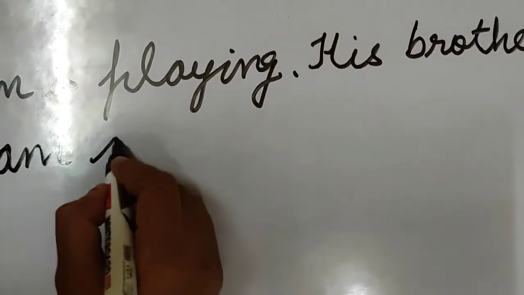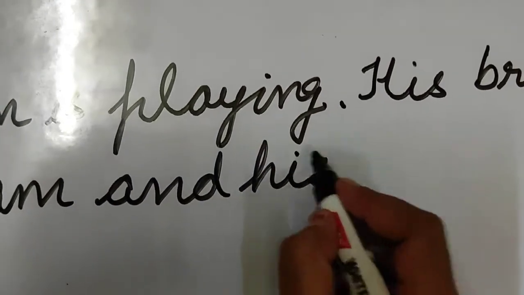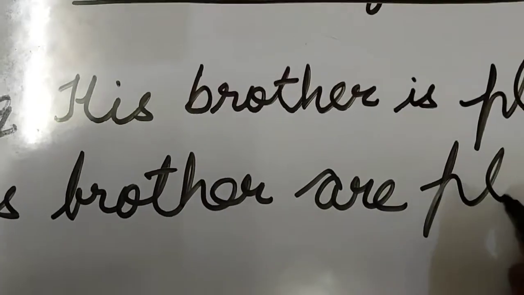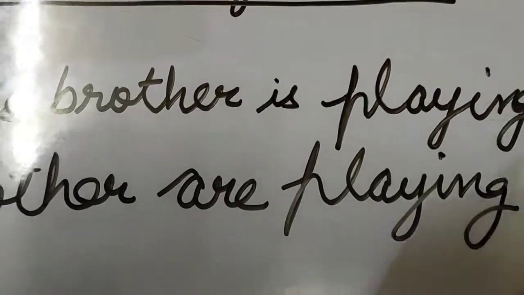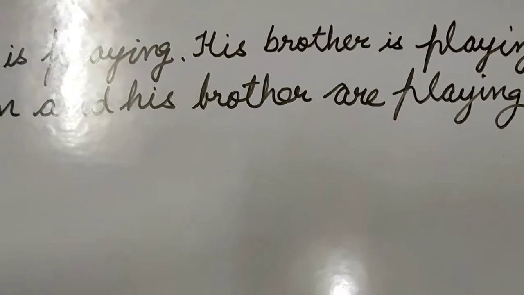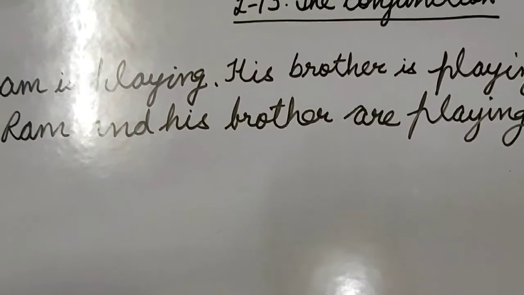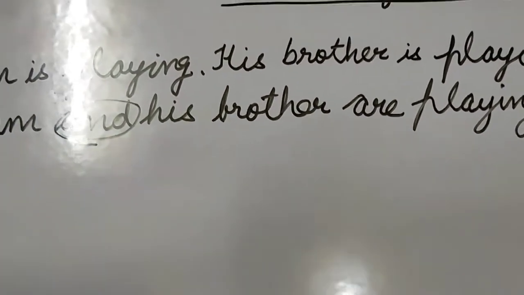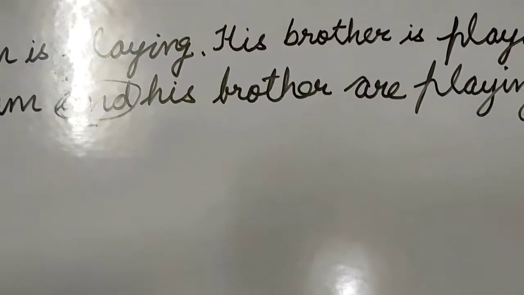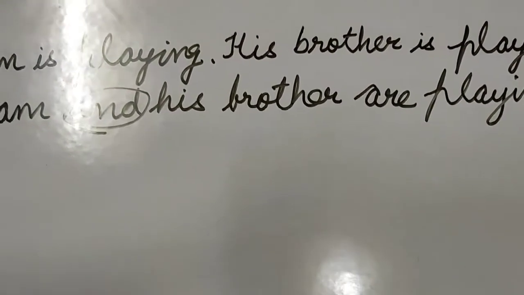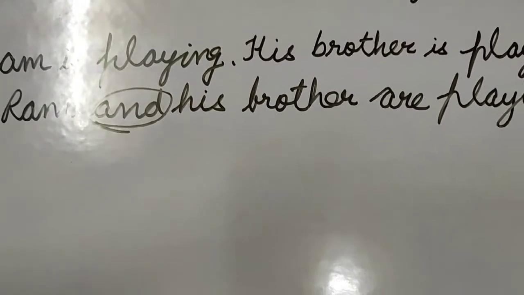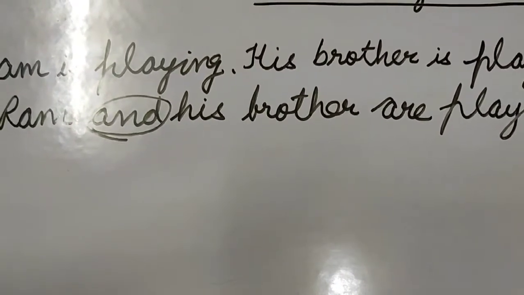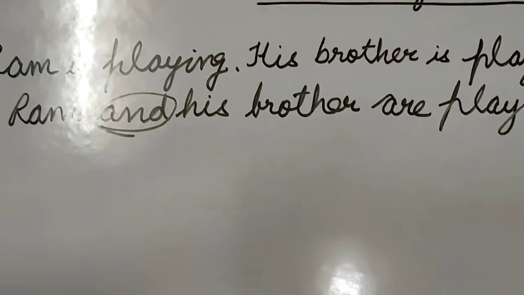Ram and his brother are playing. So now which word has been used to join these two sentences? Again the word and has been used. So what is the use of and here? And is used to connect or join two words or sentences.